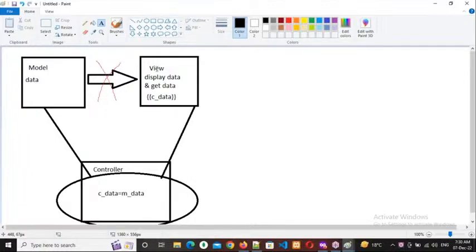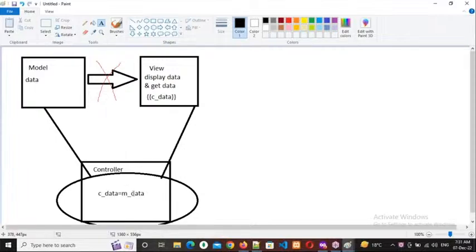What can I do? We need to call this model into this controller, and we need to call this view into this controller. And here I need to coordinate model data with the controller data. m_data means model data, c_data means controller data.